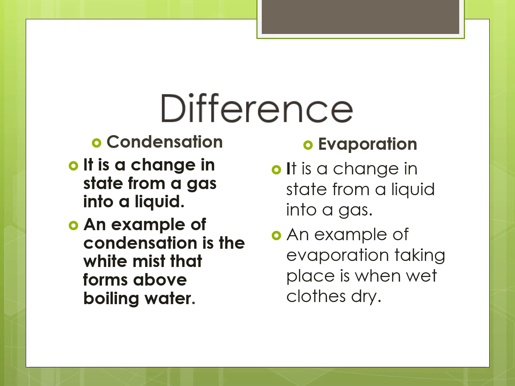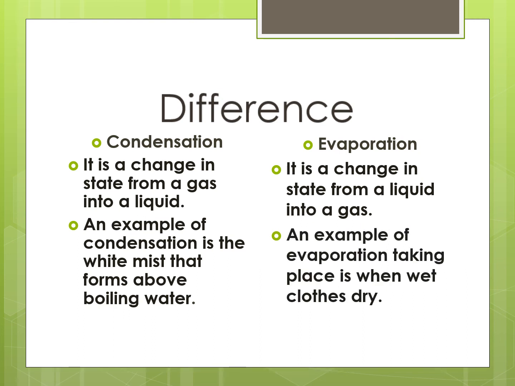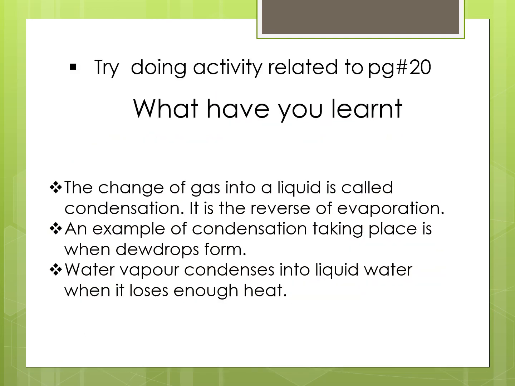The first point, it is a change in state from a liquid into a gas. The second point is an example of evaporation taking place is when wet clothes dry. Now try doing the activity which is related to this session, which is on page number 20.